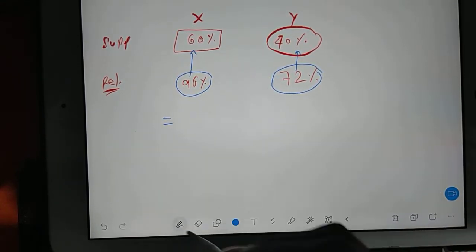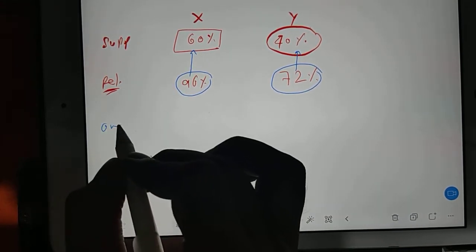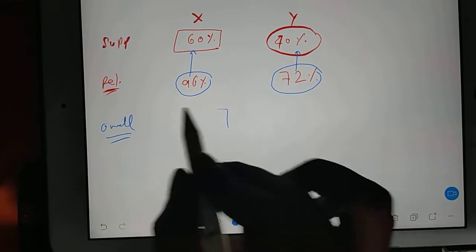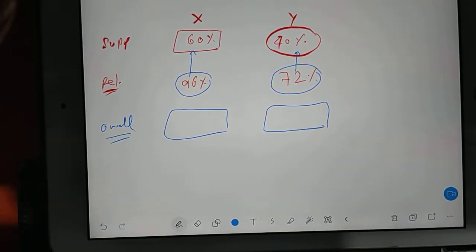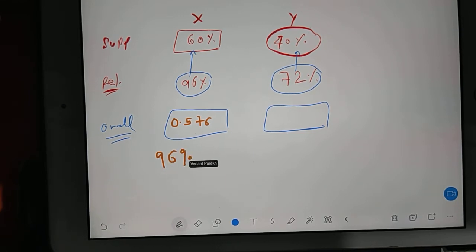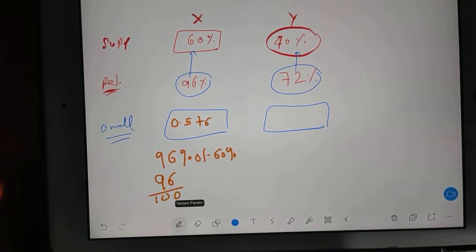Tell me the first one. You can see overall, one answer will come here, one answer will come here. Tell me how will you calculate? Yes, Vedant. Very good. Tell me how did you calculate this? Very good. Absolutely correct.